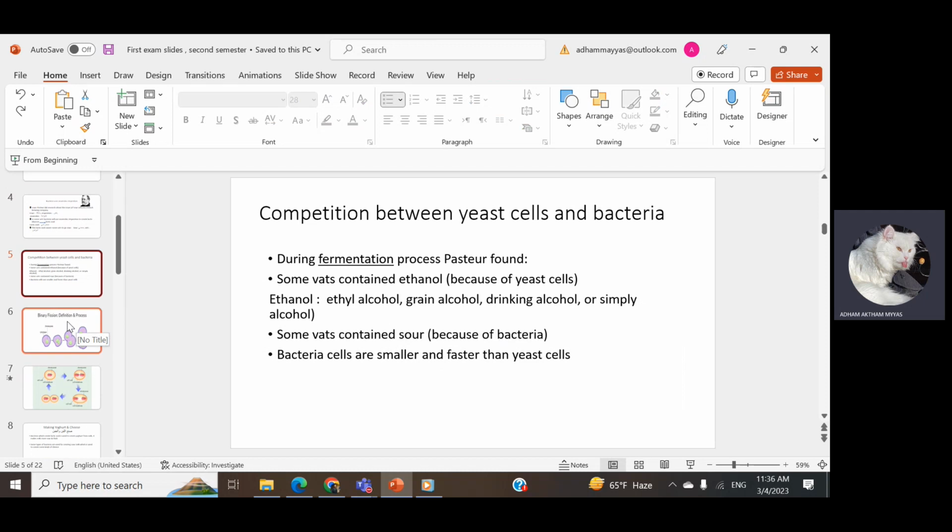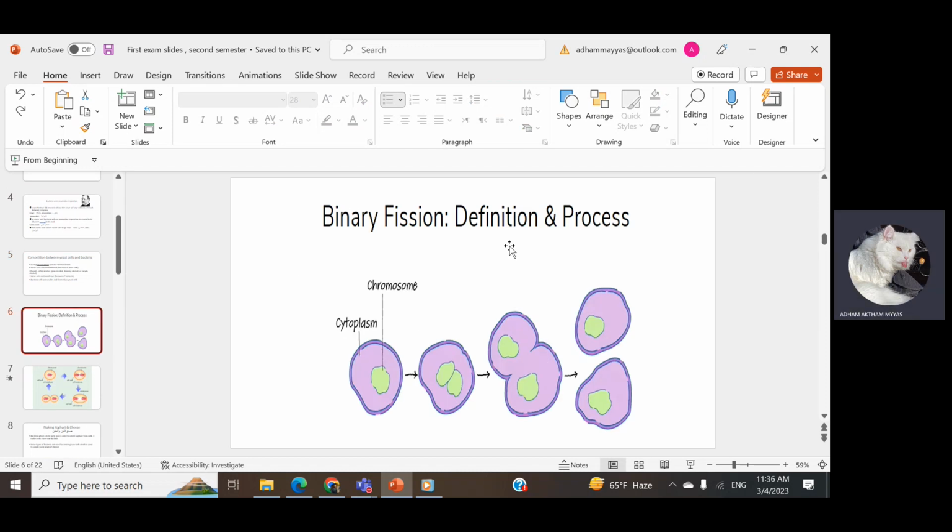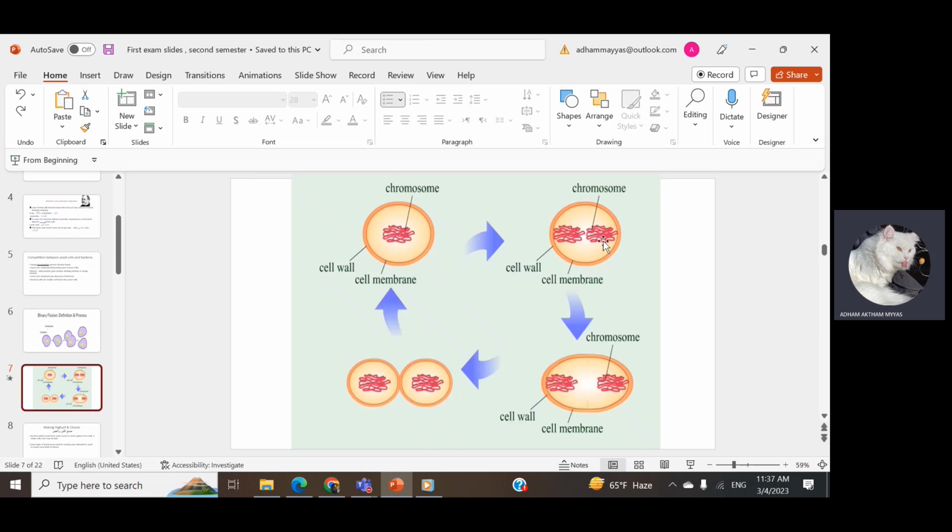Now we will talk about the reproduction of the bacteria. We can see from here that the definition and the process is about binary fission. Binary fission is splitting the chromosome into two new chromosomes and splitting the cell wall into two separated cell walls, and the cytoplasm also. After that, we have two new parts. We can see the process again in this slide.